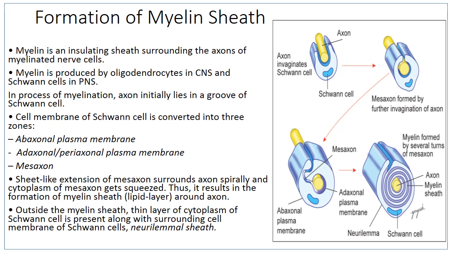Outside the myelin sheath, there is a thin layer of cytoplasm of the Schwann cell along with its surrounding cell membrane, and it is known as the neurolemma or neurolemmal sheath. The neurolemma is present only in the myelinated fibers of the peripheral nervous system formed by Schwann cells. It is not seen in the myelin sheath of the central nervous system formed by oligodendrocytes.